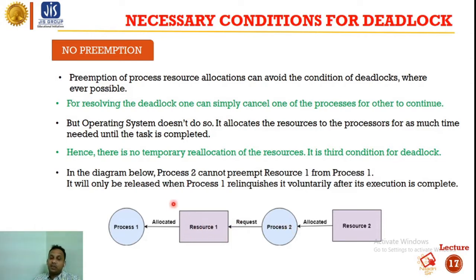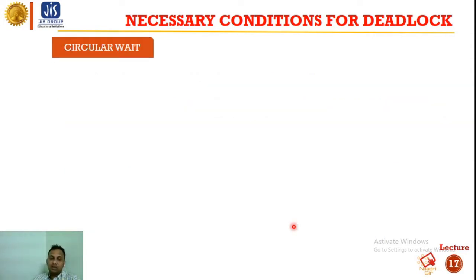But resource 1 is held or allocated to process 1, and process 1 will leave this resource 1 after its completion, not before that. So process 2 will not be able to complete its execution until it gets resource 1. Better to say, until process 1 completes its execution.